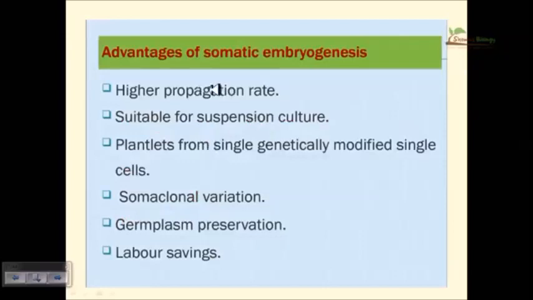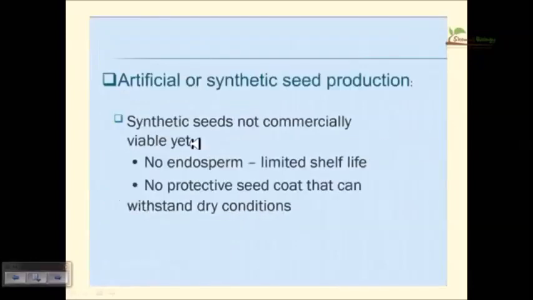Okay. Now, the advantages of somatic embryogenesis: a higher propagation rate. It is suitable for suspension culture. This is the most important part. Remember, in somatic embryogenesis, the propagation rate is very high. It is suitable for any kind of suspension culture. Somaclonal variation can be done. Also, germplasm preservation can be done utilizing somatic embryogenesis. So we can preserve the germplasm for long-term storage, and also labor saving and all these things.